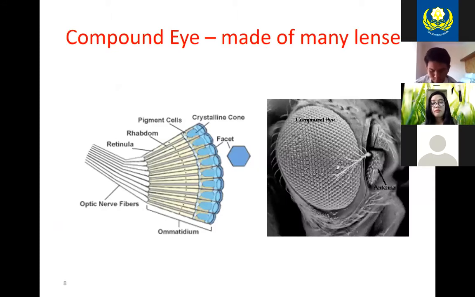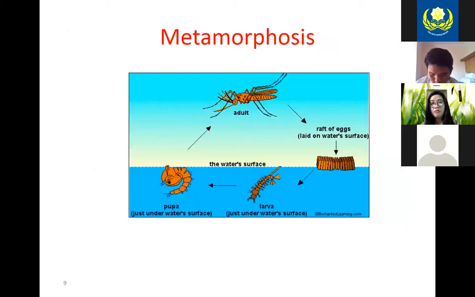Here is the structure and function of the eye. They are compound eyes that have many lenses, and not every single one of the arthropods has an eye like this. Some of them just have simple eyes. But when you're talking about a compound eye, this is what they look like. That right-hand image is an electron microscope image up close of what these eyes look like. And if you imagine that each one of those little facets can see you coming, that's why it's so hard to swat a fly.